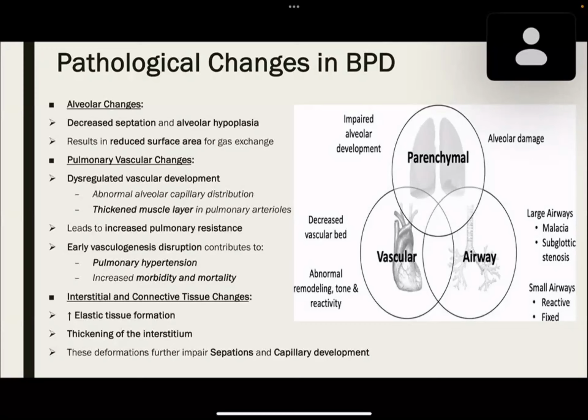Pulmonary vascular changes seen are dysregulated vascular development, there is abnormal alveolar capillary redistribution and thickened muscle layer in pulmonary arterioles, leading to increased pulmonary resistance. Early vasculogenesis disruption contributes to pulmonary hypertension, which increases the morbidity and mortality. Interstitial and connective tissue changes: there is increased elastic tissue formation, thickening of the interstitium. These deformities further impair septations and capillary development.